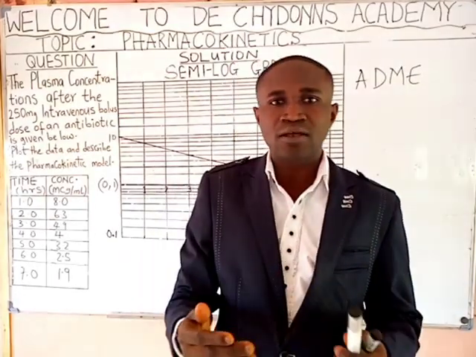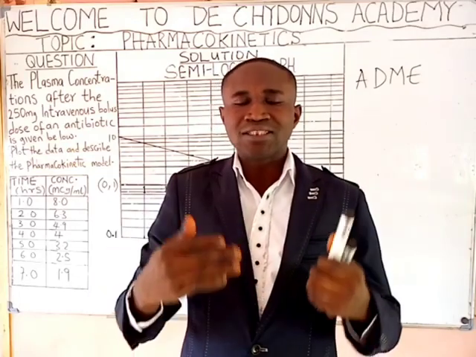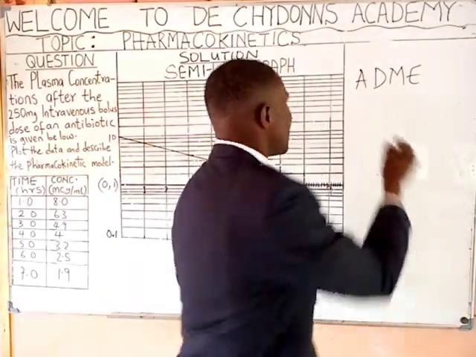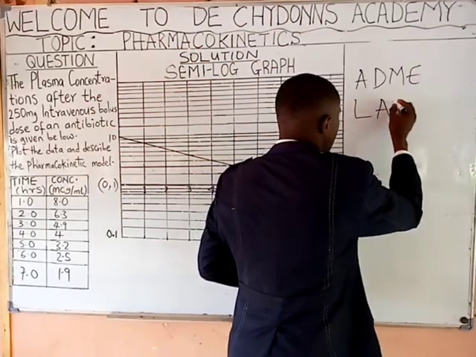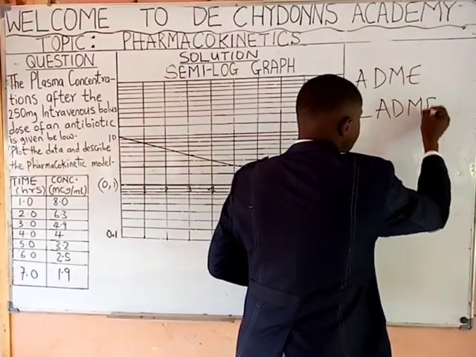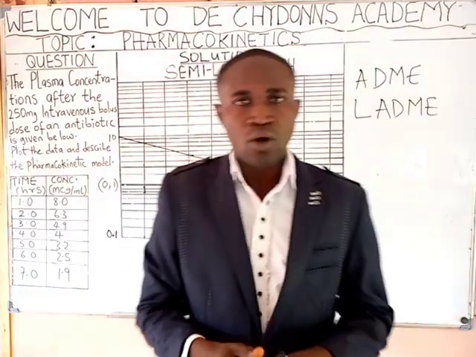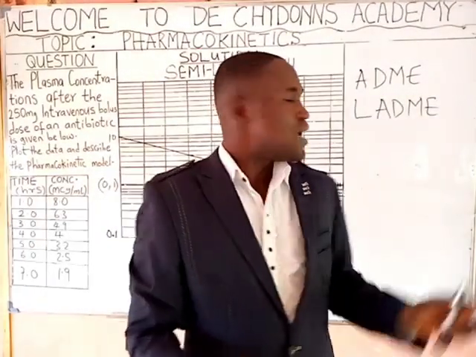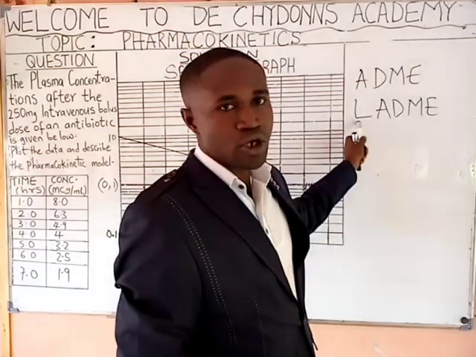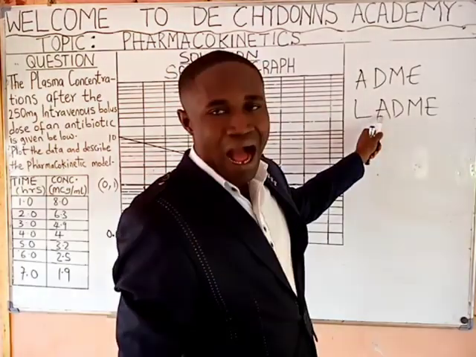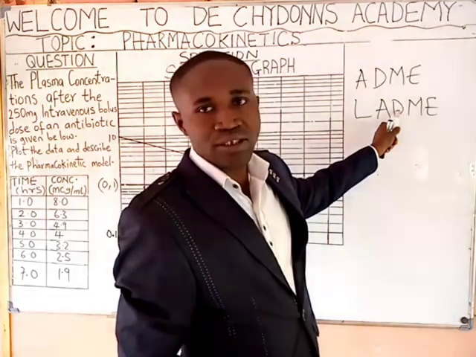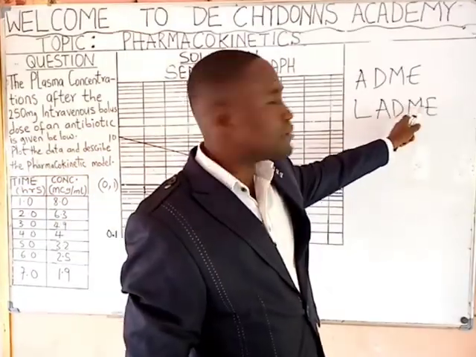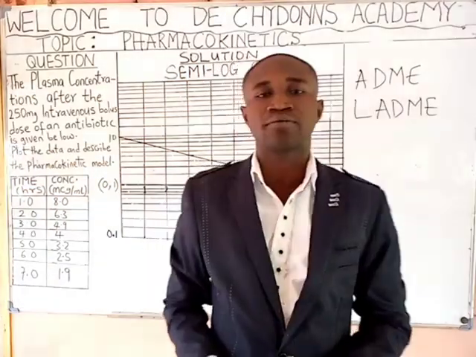You can also say that it describes a drug exposure by characterizing LADME as a function of time. Why do we talk about LADME? L here means liberation, A means absorption, D means distribution, M means metabolism, E means excretion.